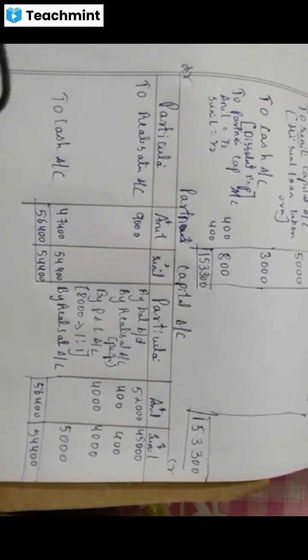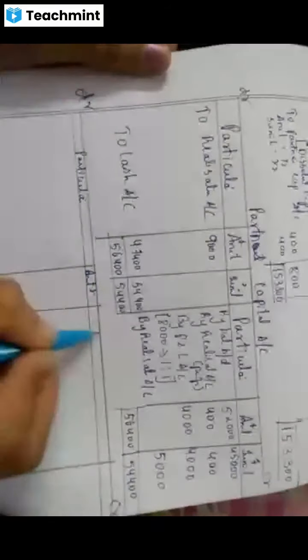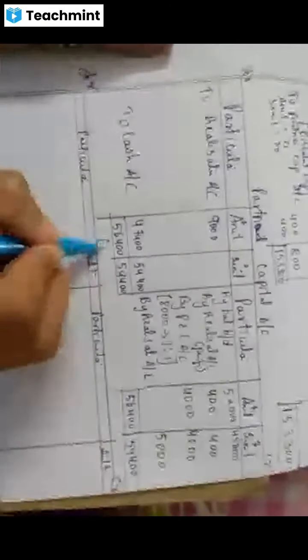We'll do cash account. Okay. One account will do. I think I'm going to adjust it here only. Small account it is. Debit, credit, particulars, amount rupees, particulars, amount rupees, right?